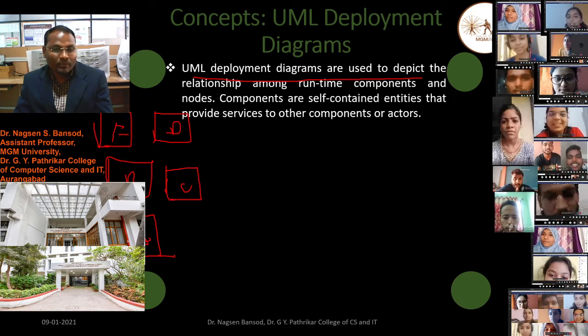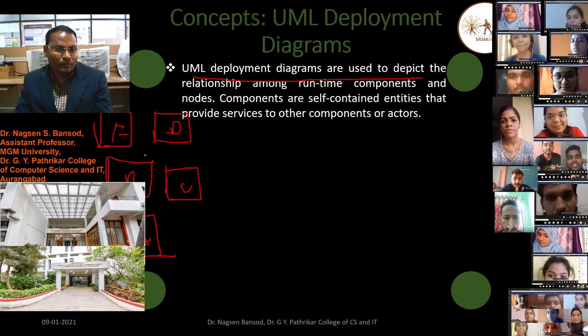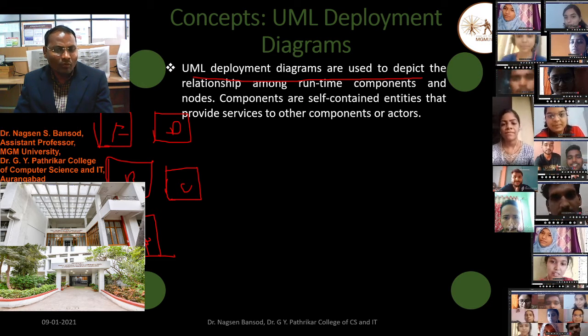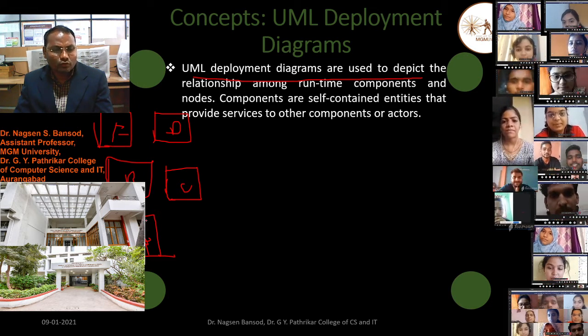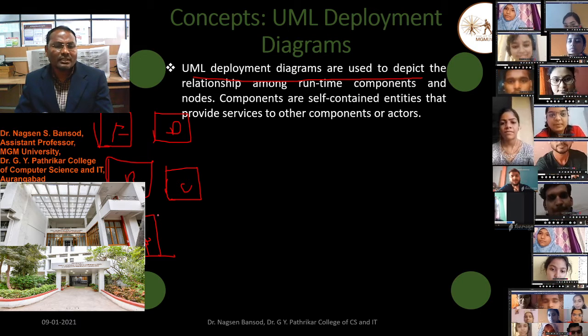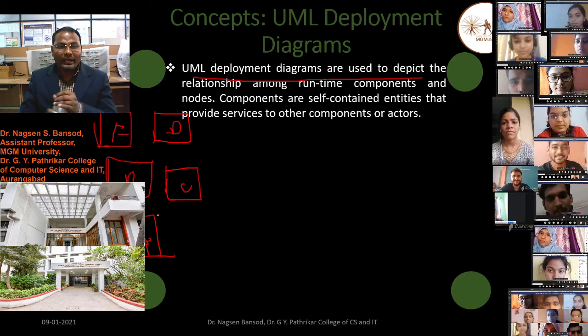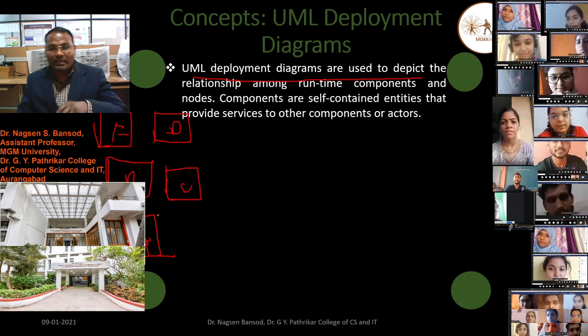This A, B component, C component, D and F component will not start until this A acts. This A will work as an actor. So what is the relationship in this? There we have to design the UML deployment diagram.